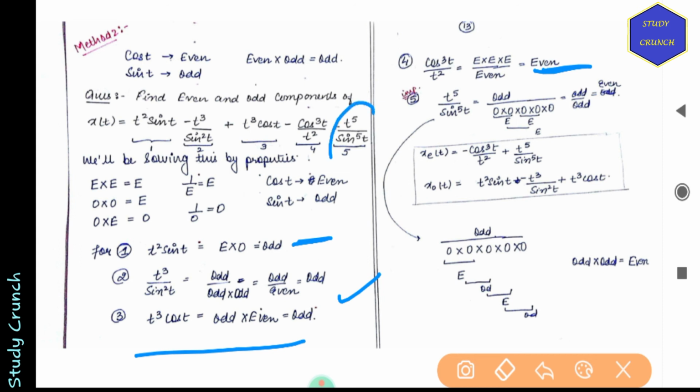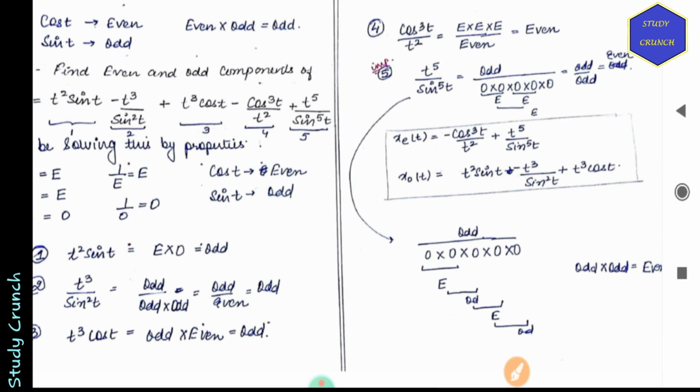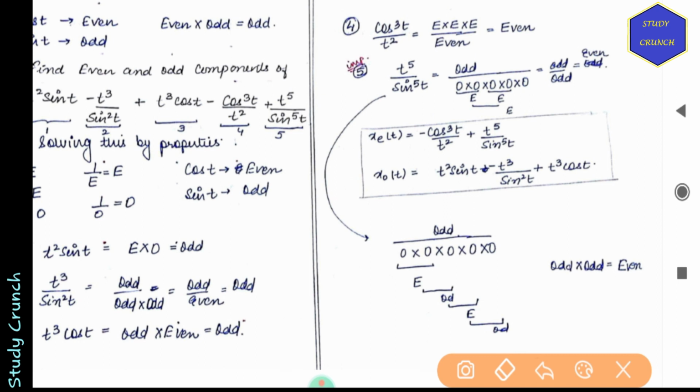The main term is t to the power 5 by sine to the power 5t. T to the power 5 is odd, and sine to the power 5, if we write sine 5 times, it will be odd into odd, odd into odd, odd.